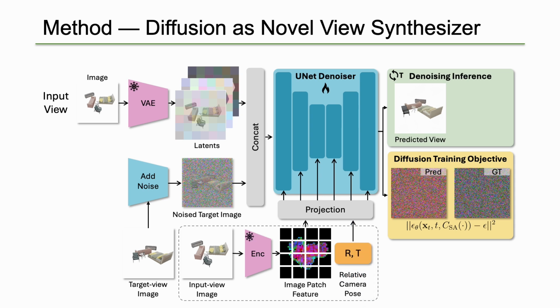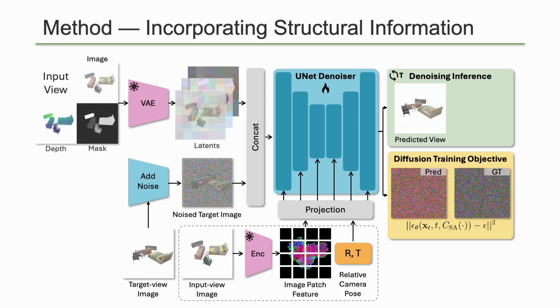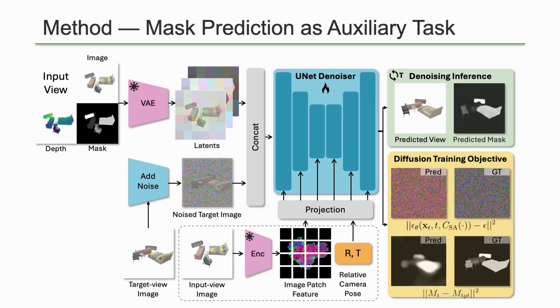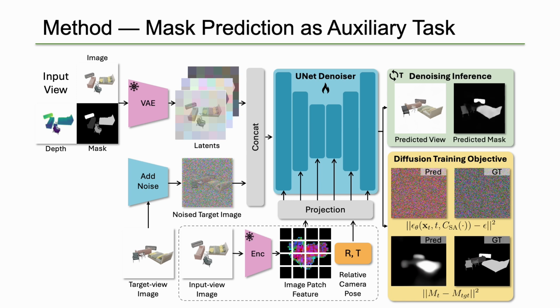From the motivation that a multi-object NVS model should first grasp hierarchical structures, including high-level object placement and low-level details within a single view image, we inject structure-aware features, object masks, and depth maps of the input view as additional inputs to the model. Additionally, we utilize the prediction of novel view object masks as an auxiliary task during training to enhance the model's capability to differentiate object instances, laying a solid foundation for fine-grained geometry and appearance recovery.